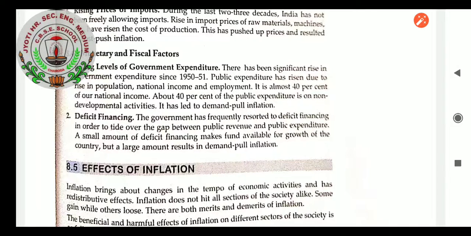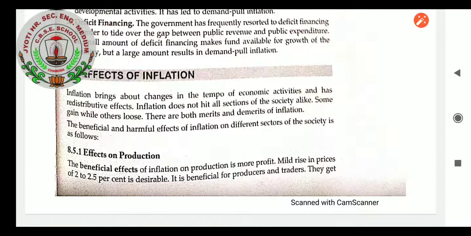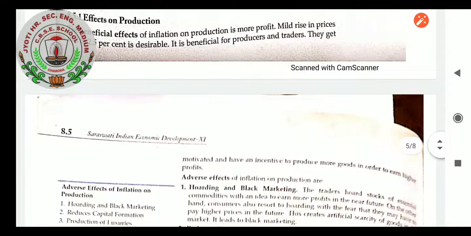Effects of inflation. What are the effects of inflation? Inflation brings about changes in the tempo of economic activities and has redistributive effects. Inflation does not hit all sections of society alike; some gain while others lose. There are both merits and demerits of inflation. The beneficial and harmful effects of inflation on different sectors of society are as follows. Effects on production. The beneficial effect of inflation on production is more profit. A mild rise in prices of 2 to 2.5% is desirable. It is beneficial for producers and traders. They get motivated and have an incentive to produce more goods in order to earn higher profits.